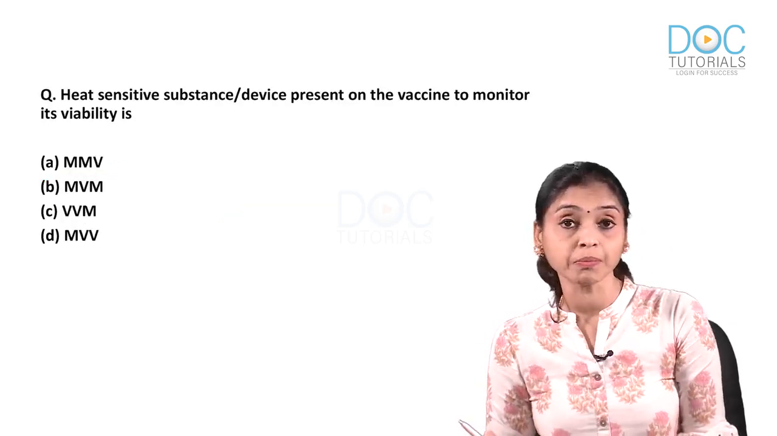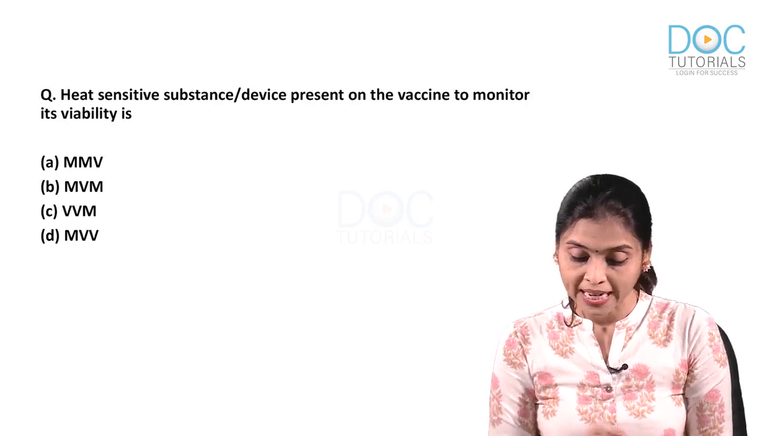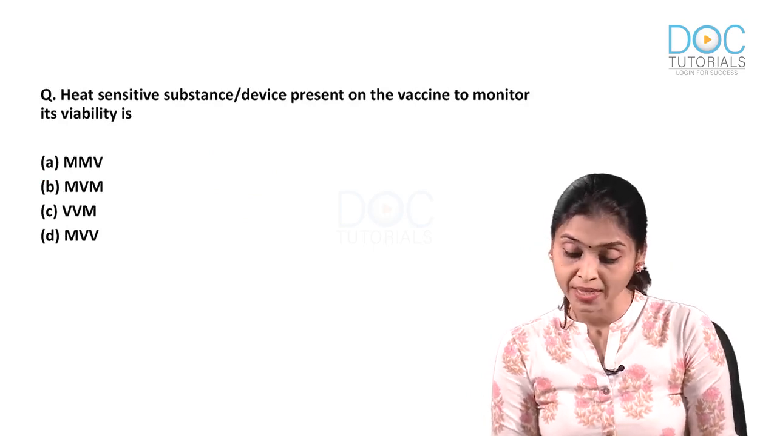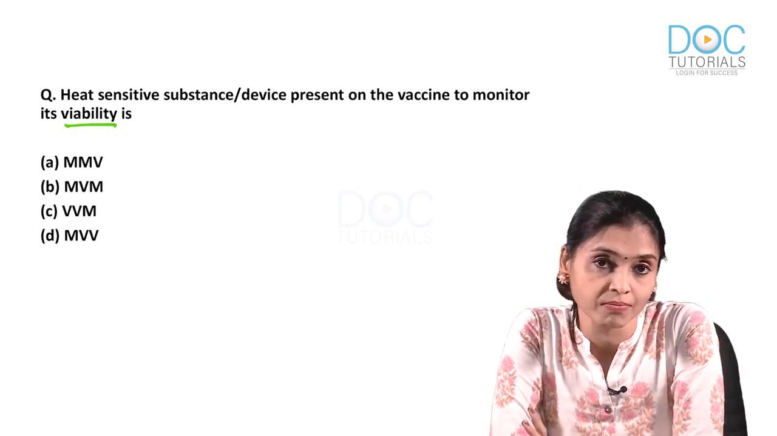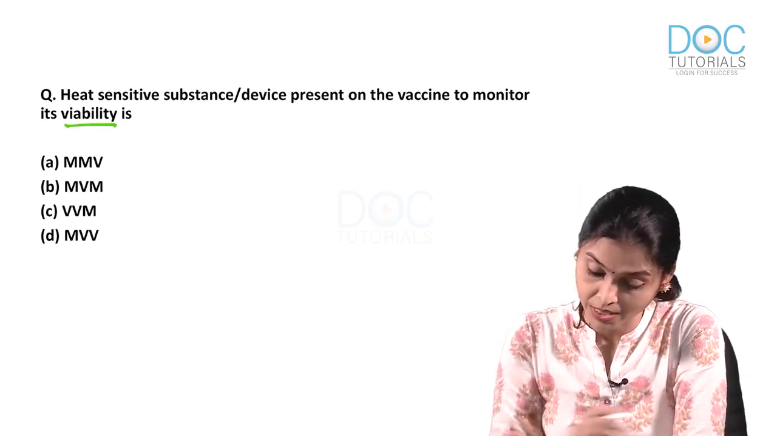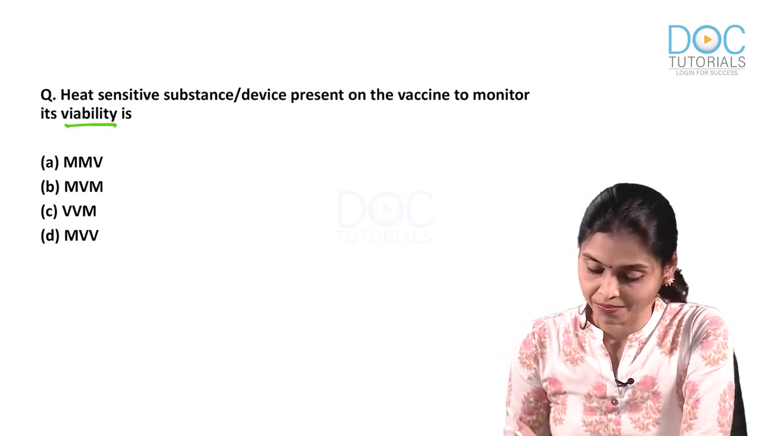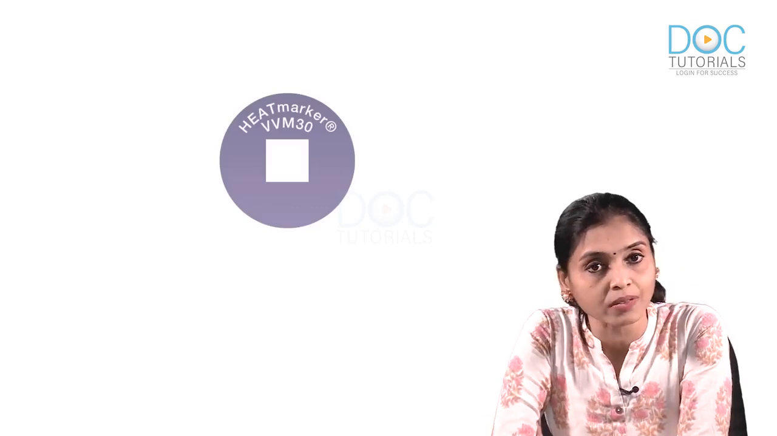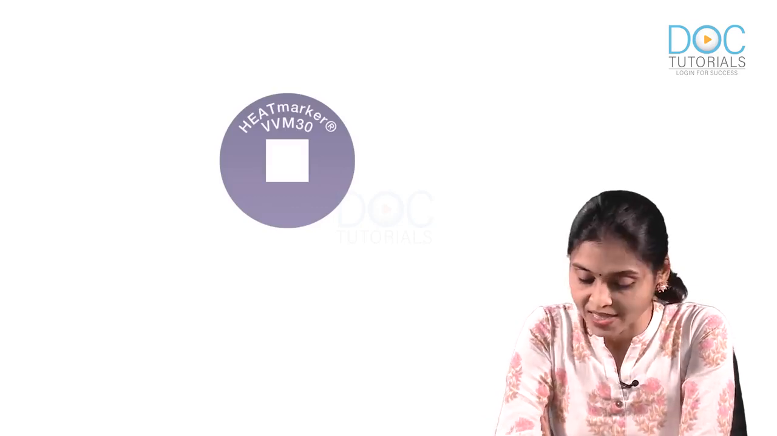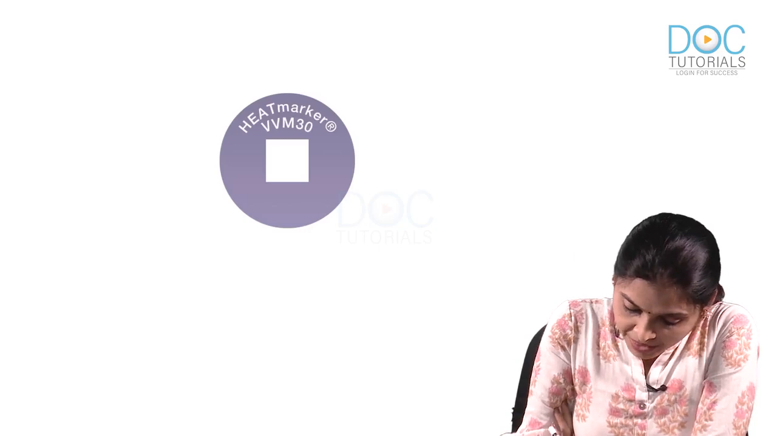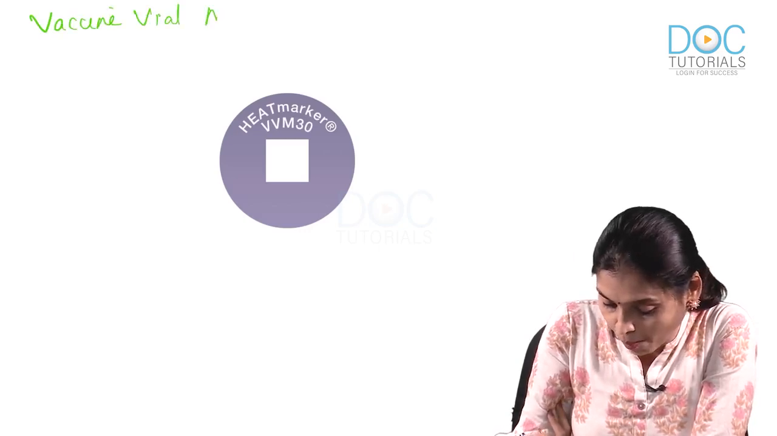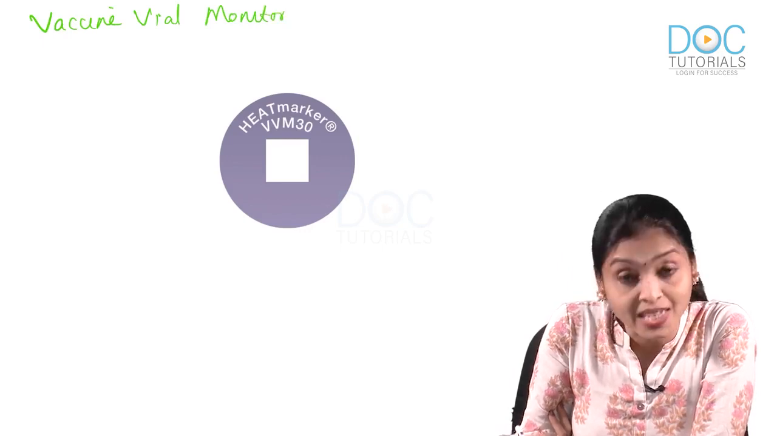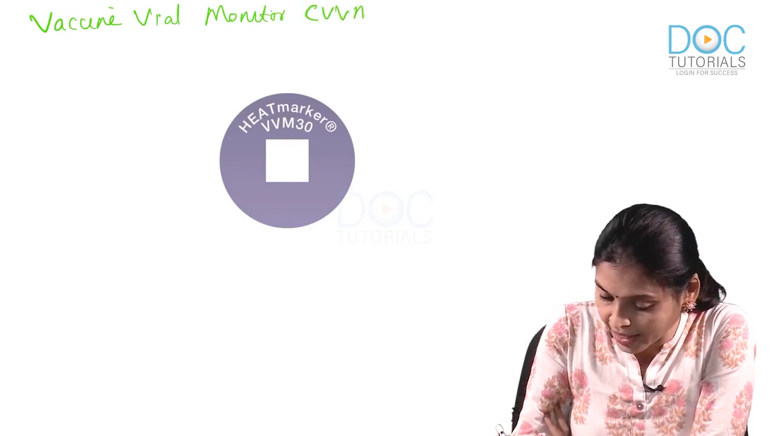Next question is from the topic vaccines. Heat sensitive substance or device present on the vaccine to monitor the viability is, what is it? I will show you that device. This is the device they are talking about. What is it? This is the vaccine vial monitor, or in short known as VVM.